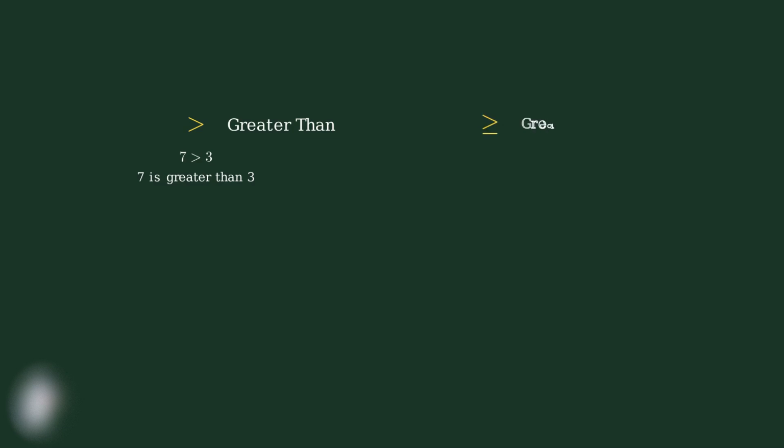The second symbol combines greater than with equality. This symbol means greater than or equal to. When we write x is greater than or equal to 5, we're saying x can be exactly 5 or any number larger than 5. The line under the symbol indicates that equality is included.